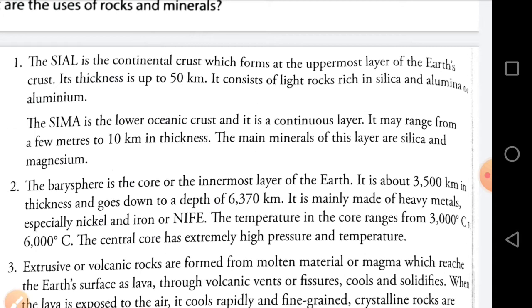Short form is nickel and iron, NiFe. Ni for nickel and ferrous iron, whose chemical symbol is Fe. So NiFe. The temperature in the core ranges from 3000 degrees centigrade to 6000 degrees centigrade. The central core has extremely high pressure and temperature, isn't it?